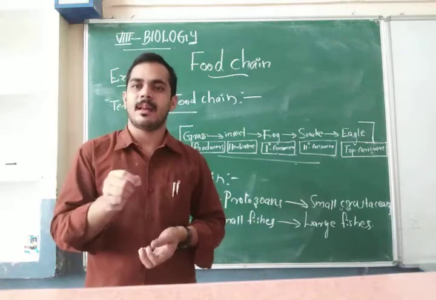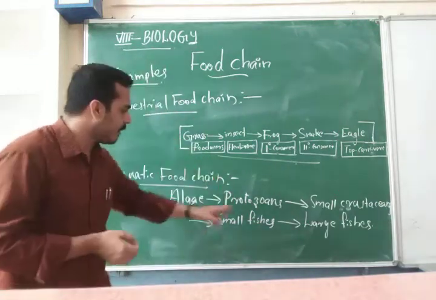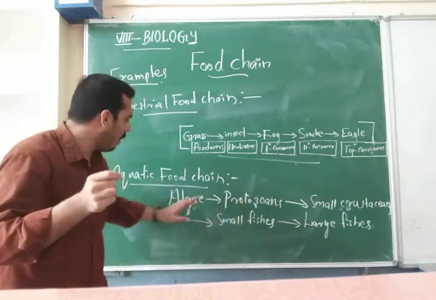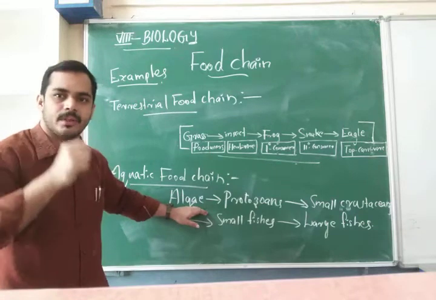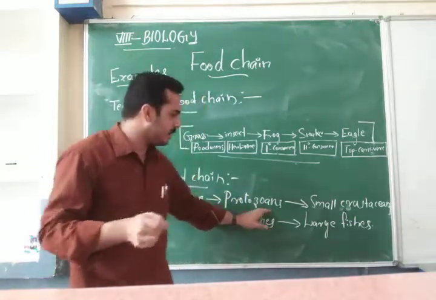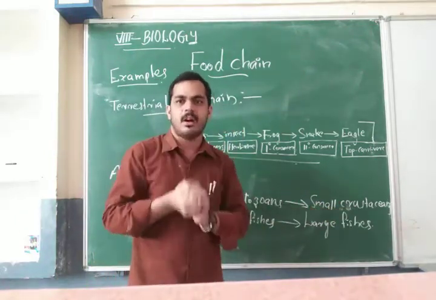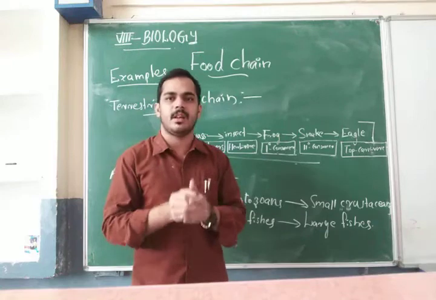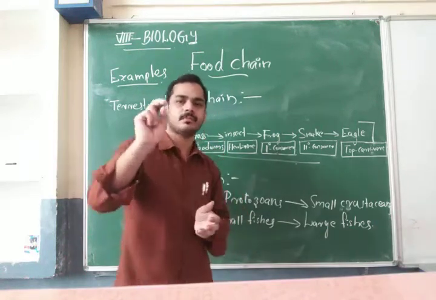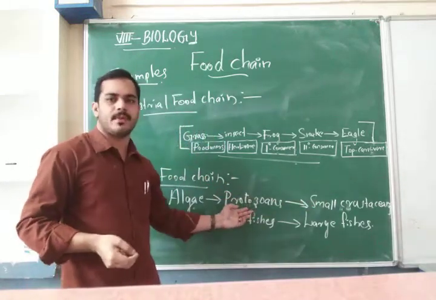So some organisms depend on this algae. Here, the protozoans are small organisms. They always depend on the algae as a food. Then the small crustaceans, small organisms that also live on the surface of the water, depend on the protozoans as a food.